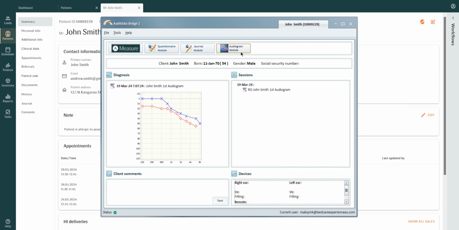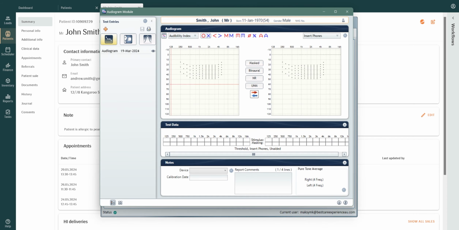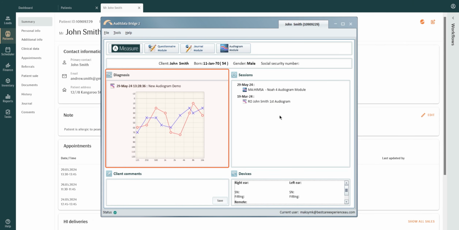To capture and save a hearing test, select your testing module from the main dashboard. You can now capture the hearing test and save the result. Close the module. You will notice under the Diagnosis, the saved audiogram results. Sessions will show the saved session you have just completed. Any journal entries, attachments, and questionnaires will also appear here.